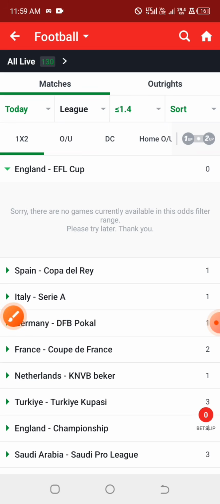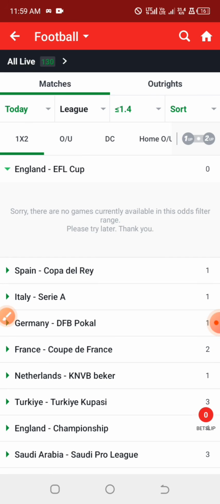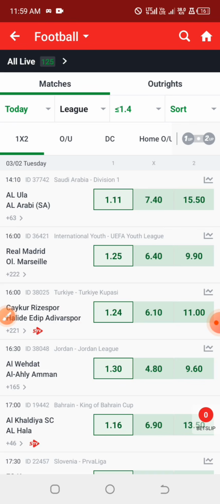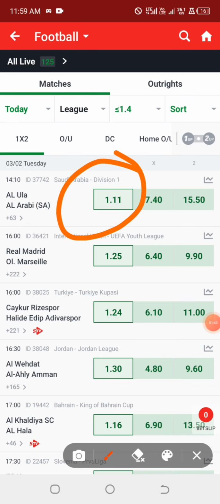Back then, I always focused more on the home team, and I always looked at the odds around 1 to 1.4, maybe 1.10, 1.20, 1.3, and 1.4, just like this. These are games you should expect the home team to win, so we are focusing on the home team alone.